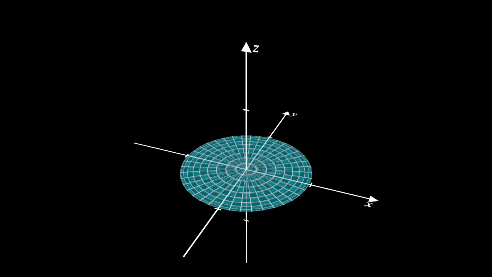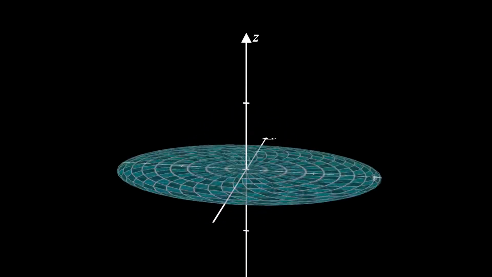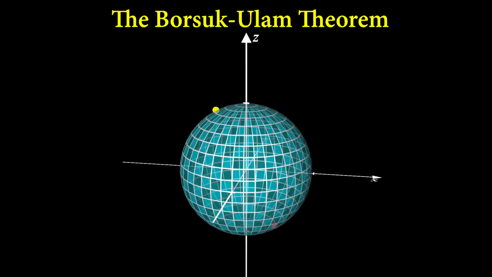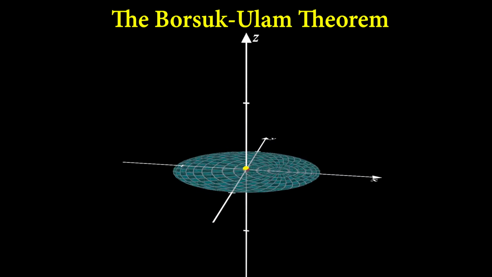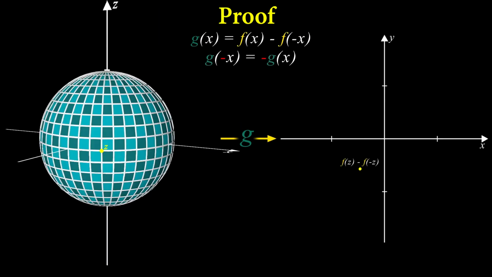According to the Borsuk-Ulam theorem, any continuous map of the sphere to the 2D plane has an opposite pair of points ending up on the same spot. We can prove this using a function g that returns the difference between a point's output and its opposite's output.